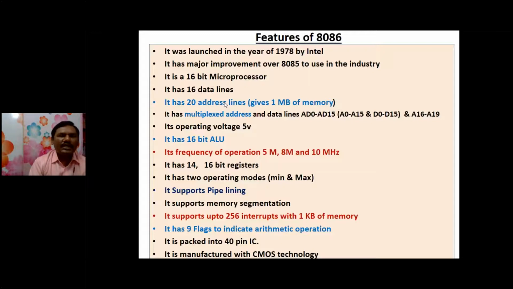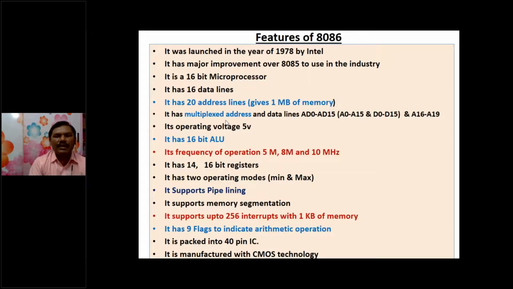These 20 address lines will decide how much memory. So 2 power 10 is 1 kilobyte, 2 power 20 is 1 megabyte, and 2 power 30 is 1 gigabyte. So 2 power 20 gives 1 megabyte of memory to store the data.